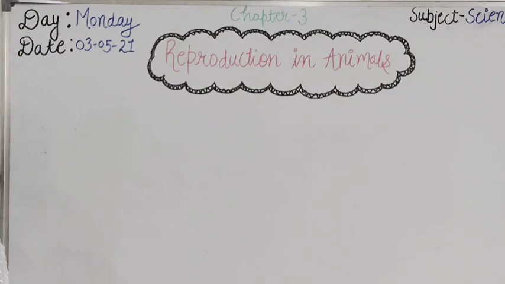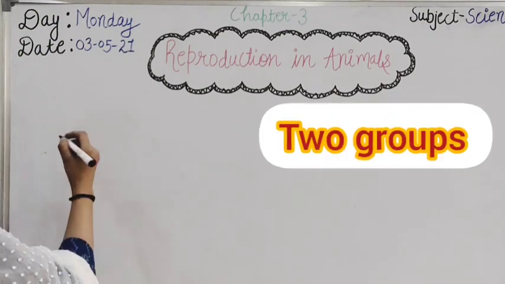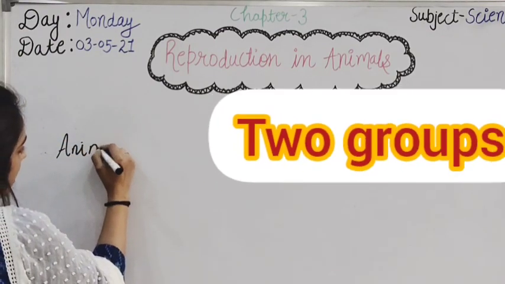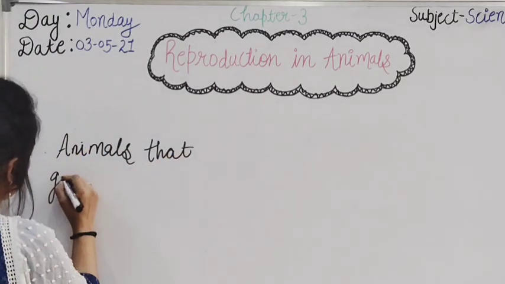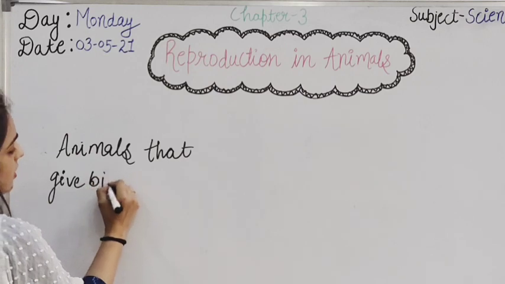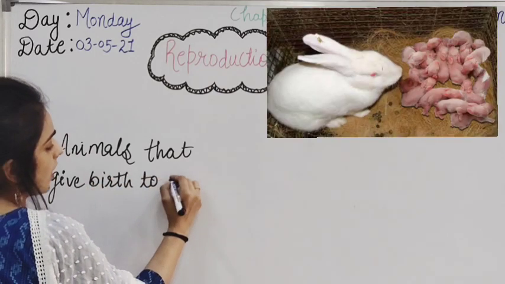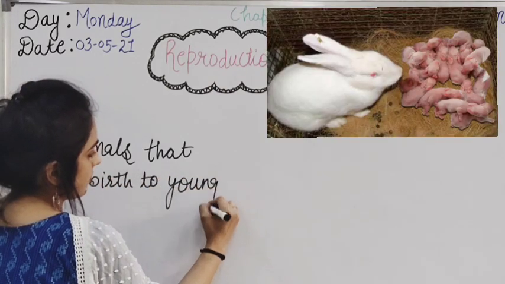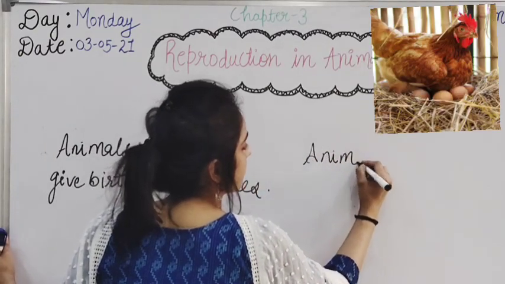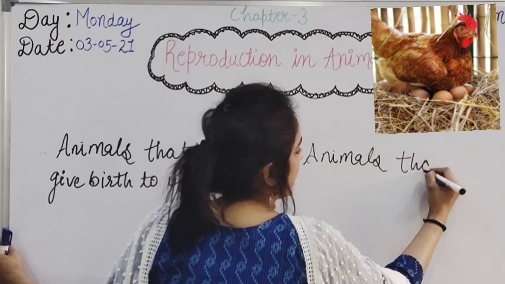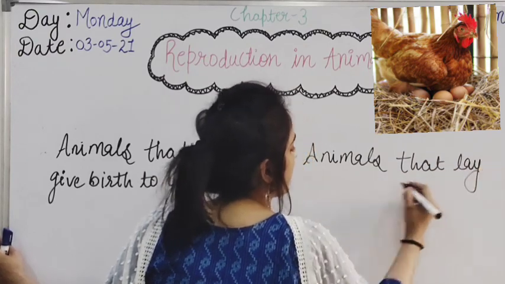Animals are divided into two groups: animals that give birth to young ones and animals that lay eggs.